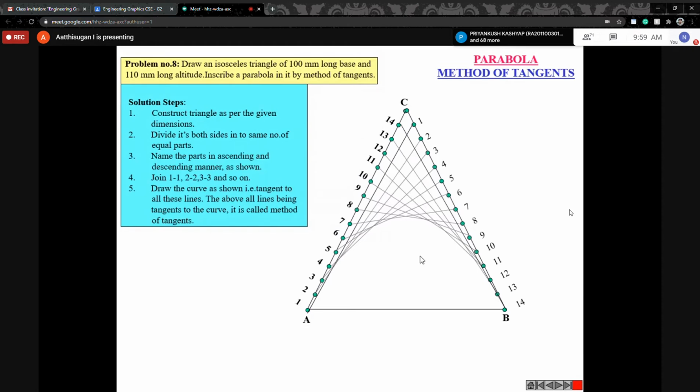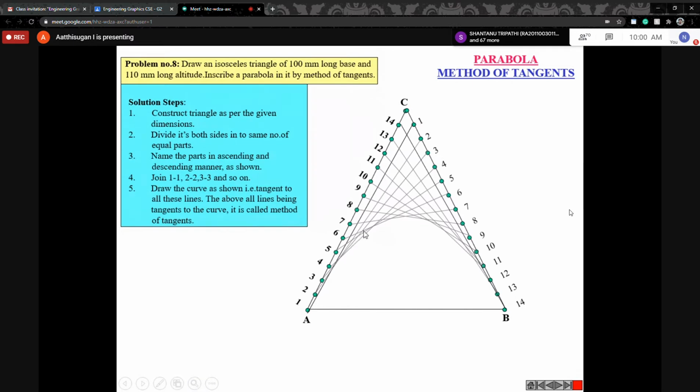Imagine from the start point, tangent to 1 1, just move that to your curve. Similarly tangent to 2 2. Next, after moving some distance, the second line will come. From that line tangent, just move the curve. Next, after moving some distance, the third line will come. So tangent to the third line, you can draw some curve. Then tangent to the fourth line, draw a curve. Next will come the fifth one. Tangent to that one, you can draw the curve.